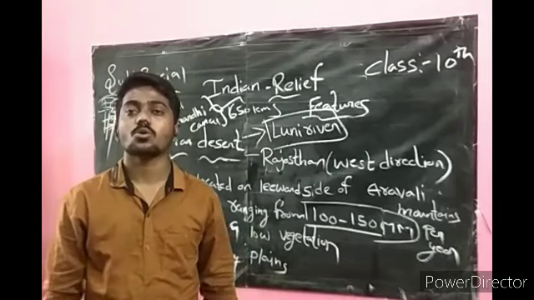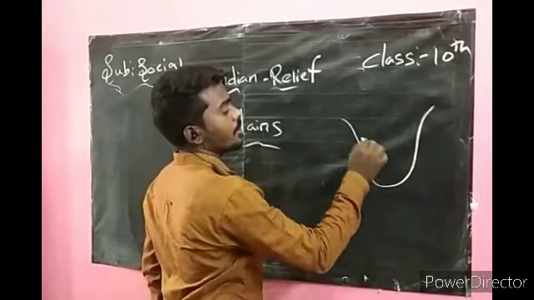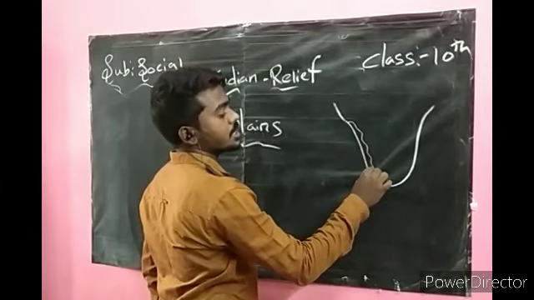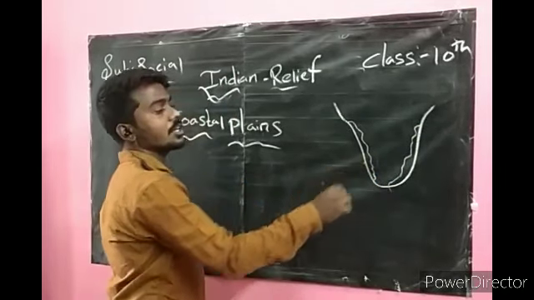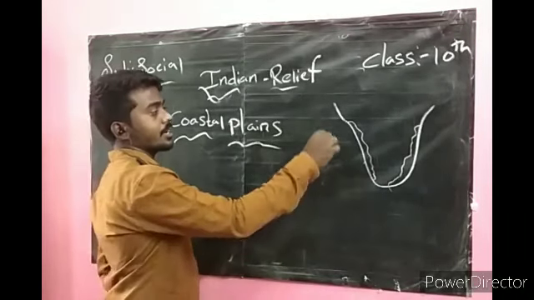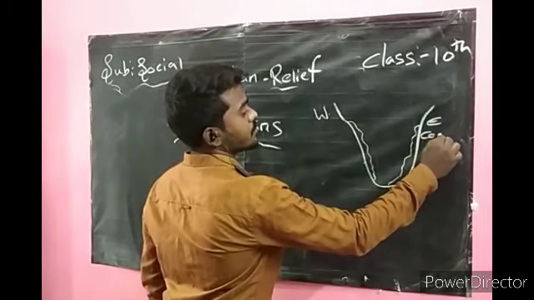Come to the next, coastal plains of the Peninsular Plateau. South of the Peninsular Plateau, we have the coastal region. Okay, west coast, east coast.